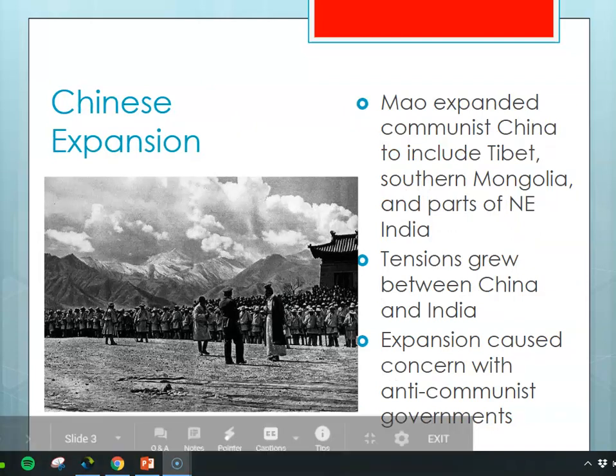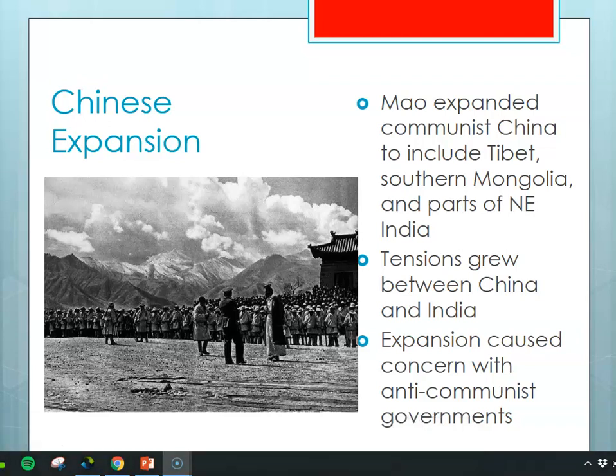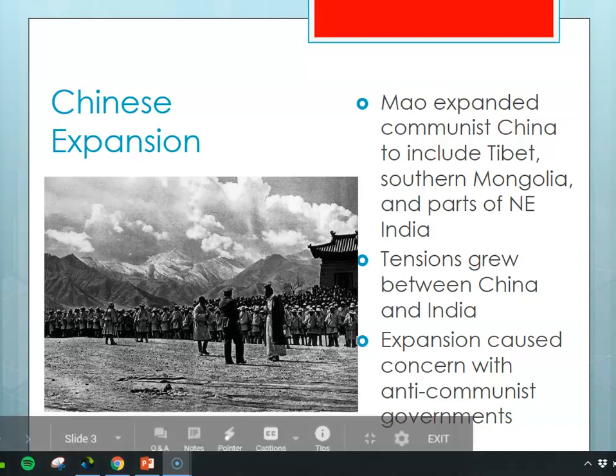Mao decided to spread communism to other places, and in some ways he's doing what a lot of the old Chinese emperors did, trying to take over land. And he expanded communist control over Tibet and southern Mongolia and even parts of northeast India. And tensions grew between China and India because of this, and tensions grew between China and other countries, especially anti-communist countries like the United States, who really didn't like to see the spread of communism happening in Asia.